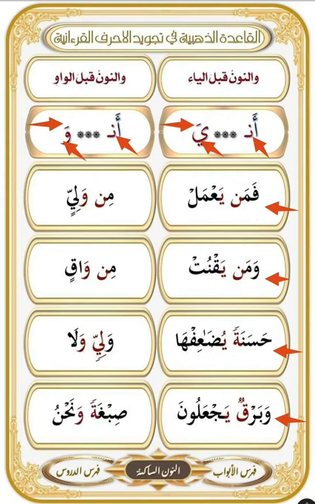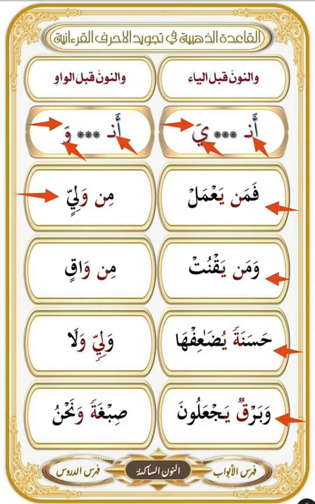An example with noon saakinah. min waliyin. The mistake is to pronounce it idgham without ghunna. min waliyin. Or to give time to the idgham but without ghunna. This is also a mistake. min waliyin. So the right pronunciation is to give time to the غنة. من ولي.